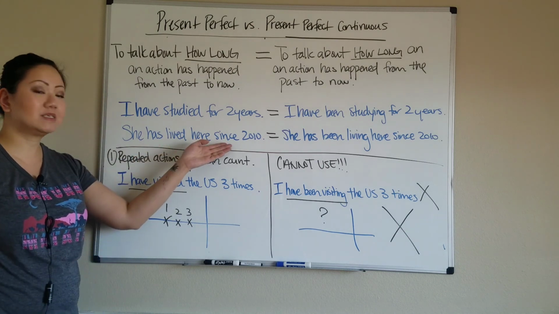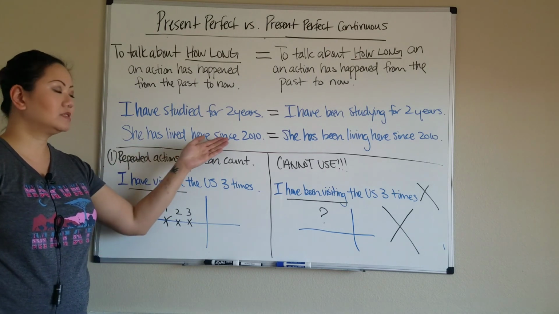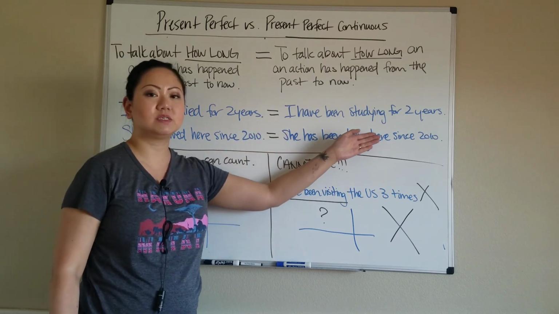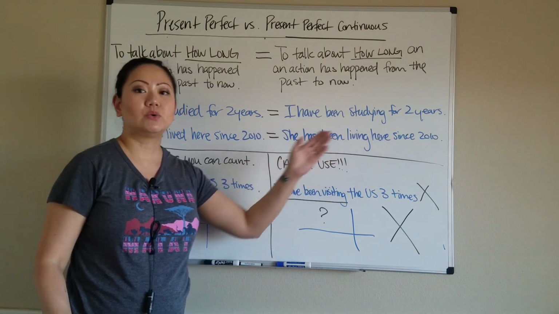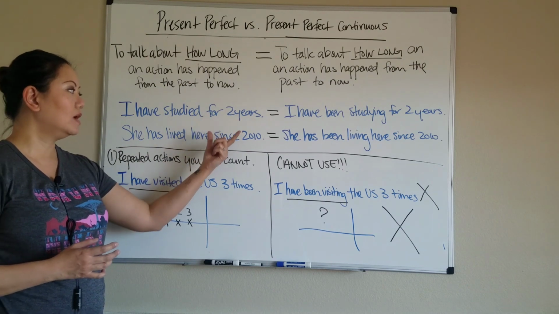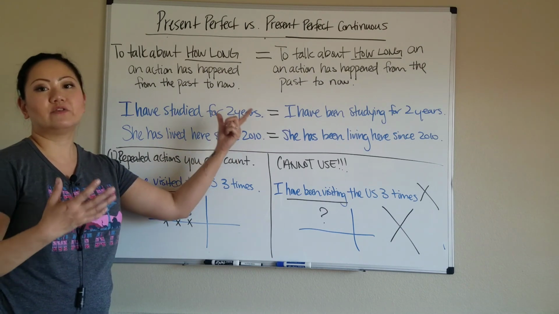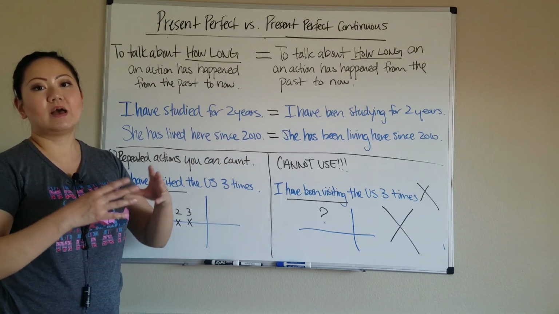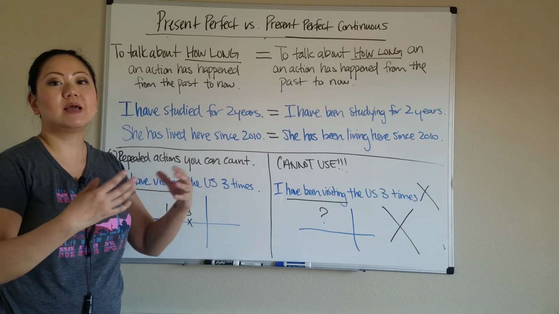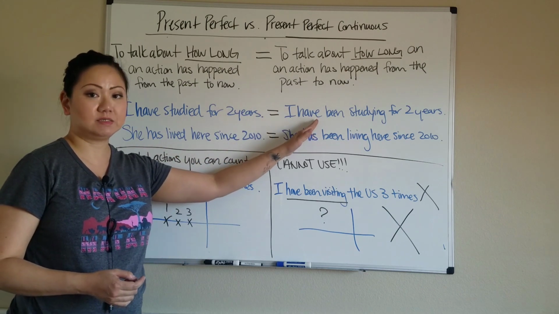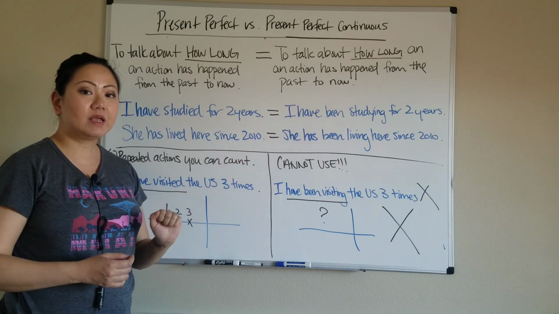Another example using since. She has lived here since 2010 is the same as she has been living here since 2010. So again, I'm showing you that when you talk about how long, for 2 years, since 2010, for 5 years, since 1968, when we have for how long something is happening that's still true now, we can use both tenses. Now be really careful.